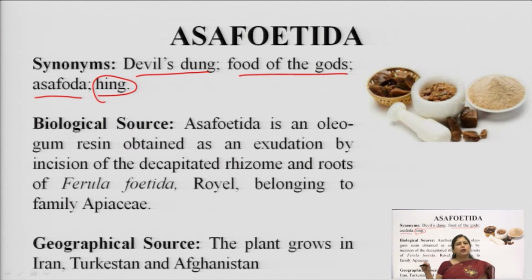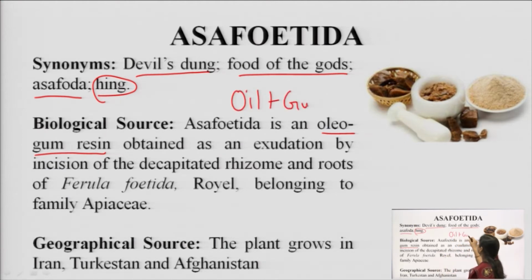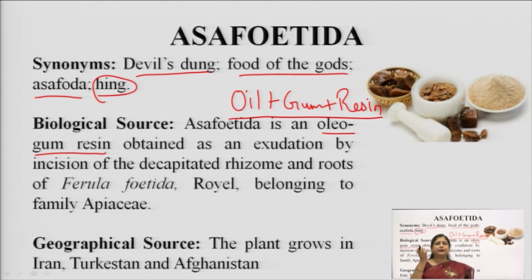The biological source of hing is that it is an oleogum resin. Oleogum resin means it contains oil plus gum plus resin. Together it is known as oleogum resin. So, it is not just a resin, it is a resin combination mixed with oil and gum.